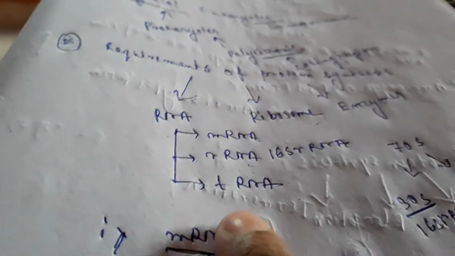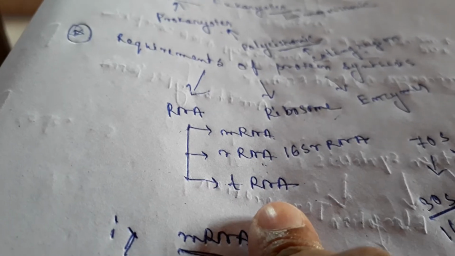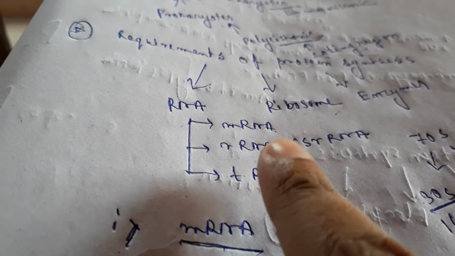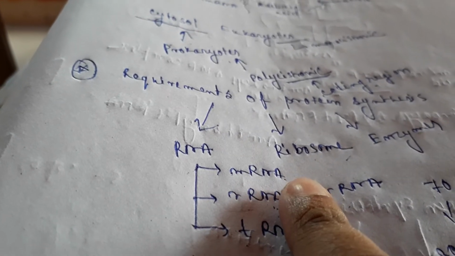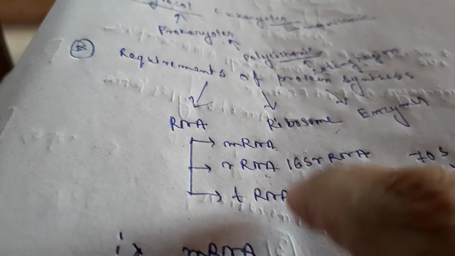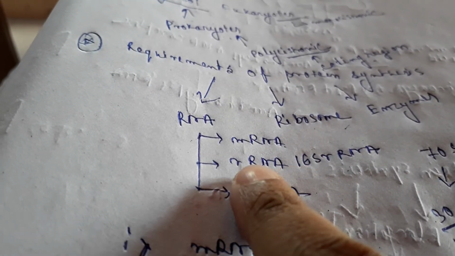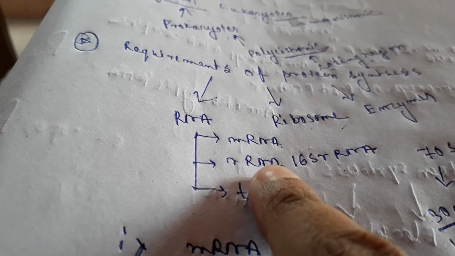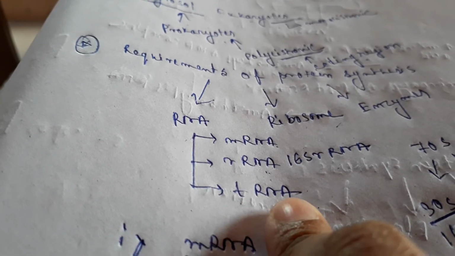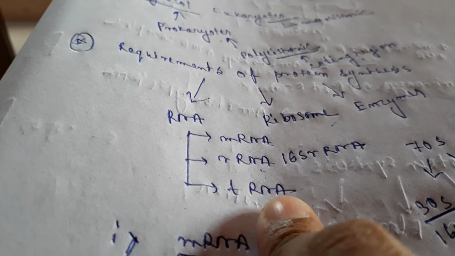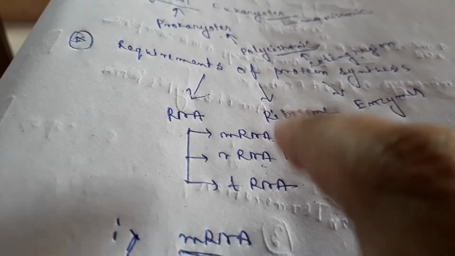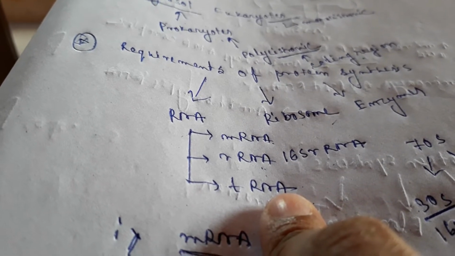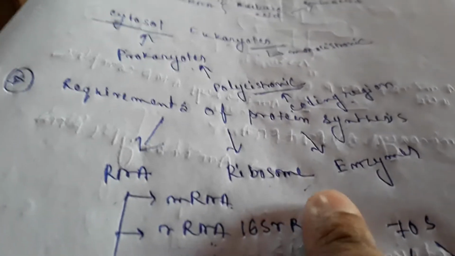As you know, three kinds of RNA are present inside the cell. That is mRNA, which means messenger RNA, rRNA and tRNA. rRNA is the ribosomal RNA. This RNA is situated in the ribosome. And tRNA is the transfer RNA, or adapter RNA. This RNA is present within the cell. And next, the ribosomes.